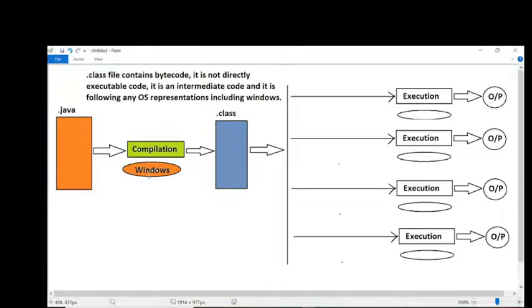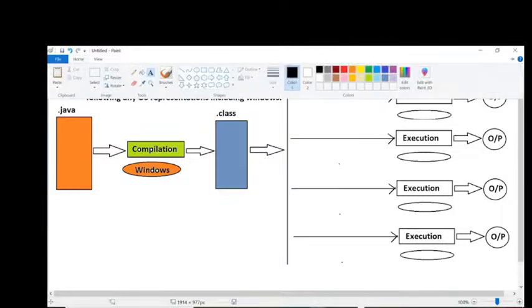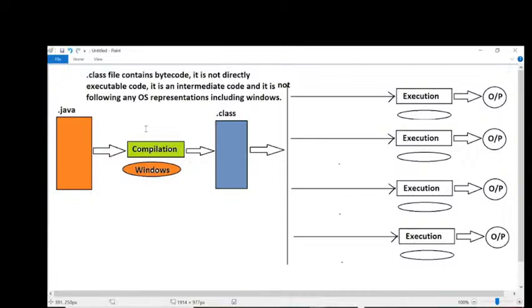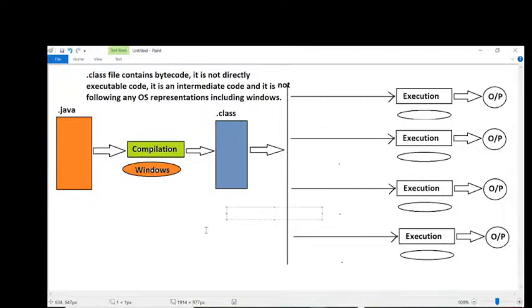That dot class file contains bytecode. It is not directly executable code. It is an intermediate code, and it is not following, I think "not" is missing here, the total meaning is going to be changed here. It is not following any operating system representations, including Windows. Clear? All of you up to this point again? All right. Now understand it.